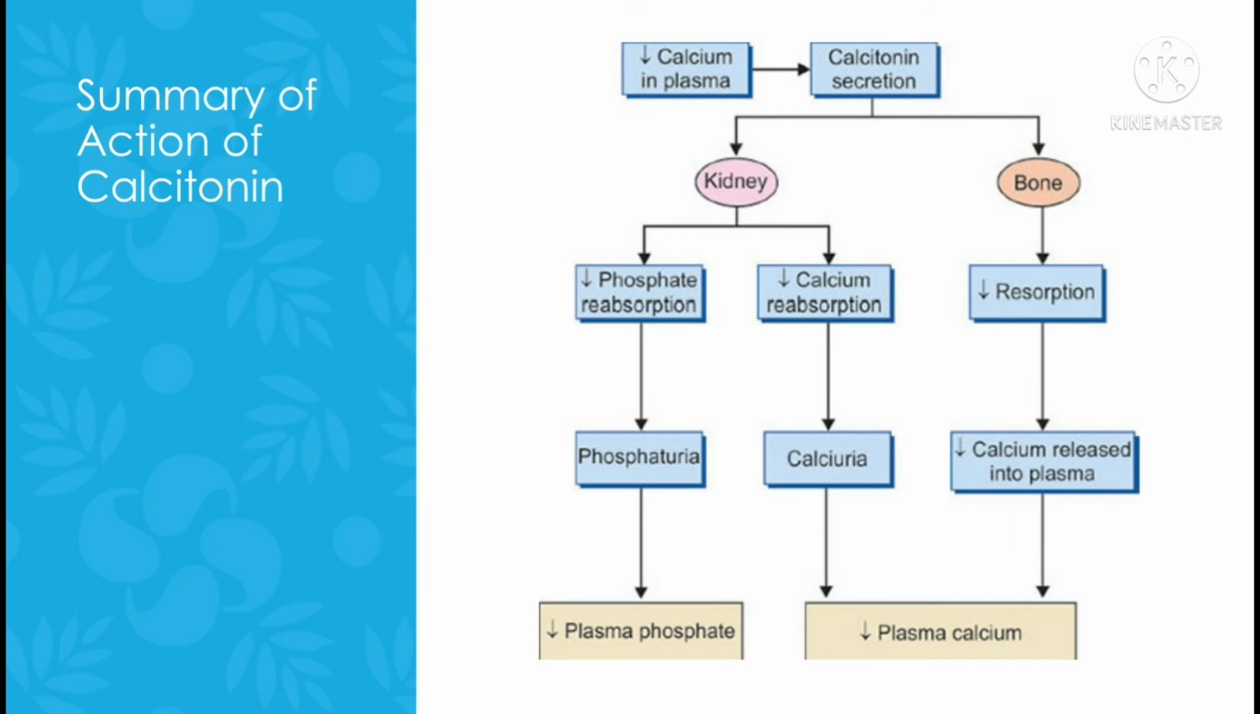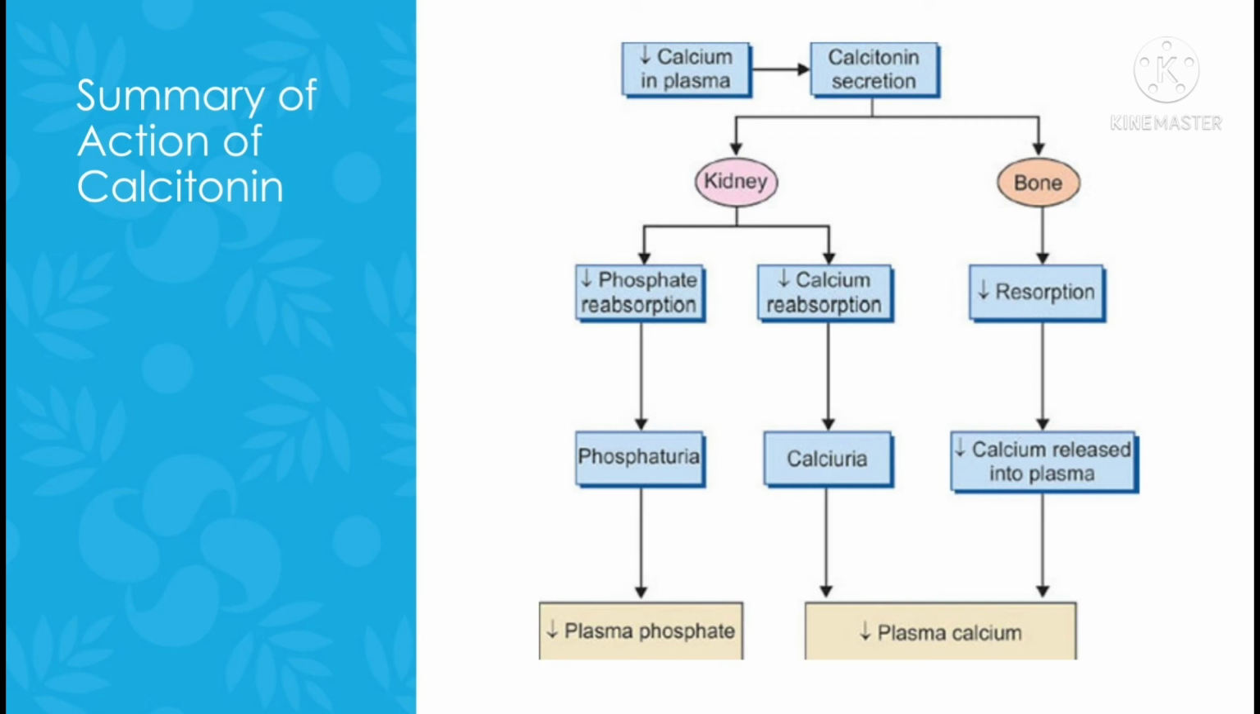Lastly, I'll summarize the action of calcitonin. When the calcium level in the plasma is very high, it's called hypercalcemia, and at that time calcitonin is secreted from the parafollicular cells of the thyroid gland, and it acts on the bone. It decreases the resorption of bone by inhibiting the osteoclasts. It will also decrease the size and the number of the osteoclasts, so that the calcium in the bone will not be given to the plasma. So therefore the calcium will be reduced in the plasma.